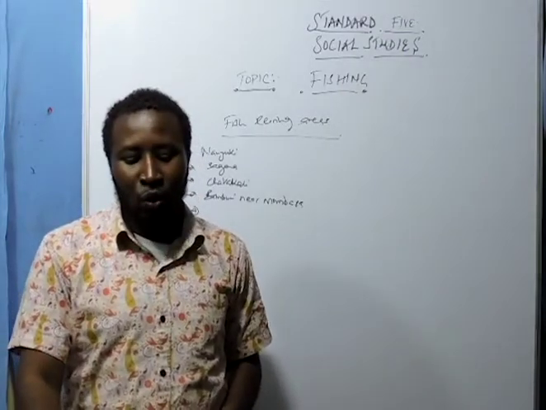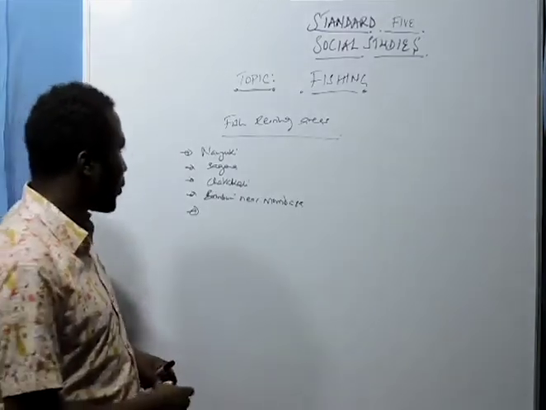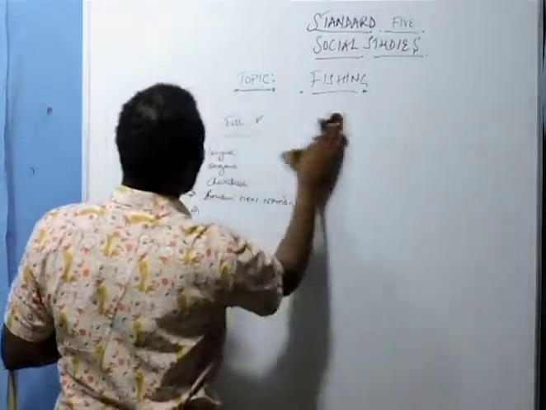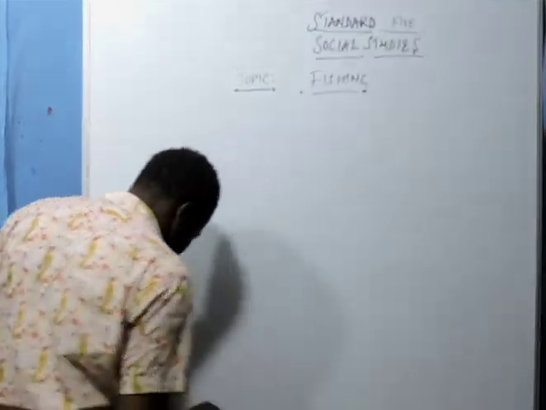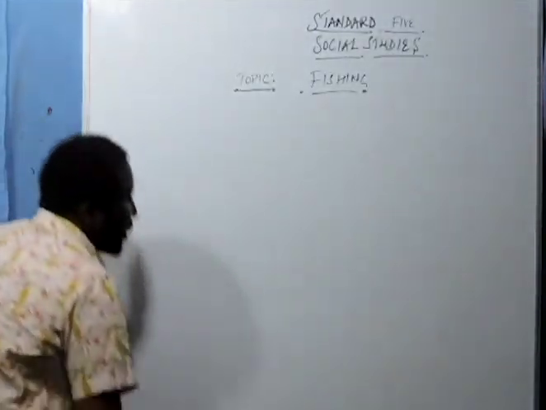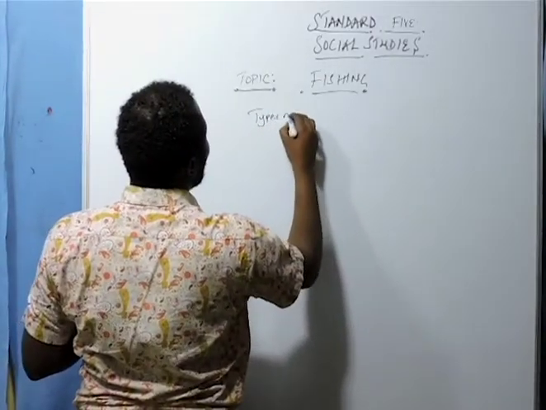Now, I want us to look at the types of fish that are caught, depending on the area.